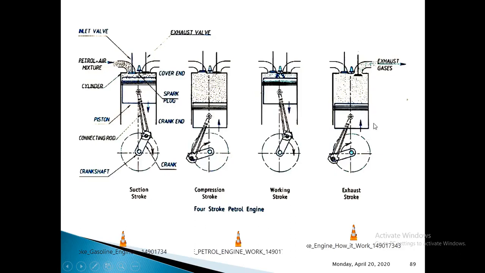When the piston starts to move upward, all the exhaust gases which are present here will be forced to move out of this combustion chamber through this exhaust valve, and this will be continued until the piston reaches top dead center. During that process, all the exhaust gases will be thrown out of this combustion chamber, and as soon as the piston reaches top dead center, this exhaust valve gets closed, and that ends the exhaust stroke. Yes, that's it. That is what you need to write for the working principle of the 4-stroke SI engine.